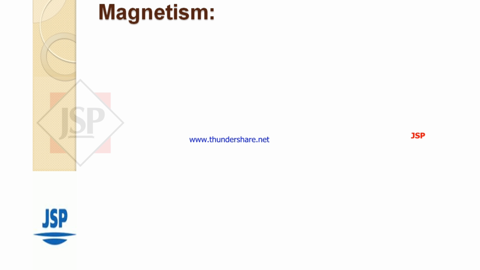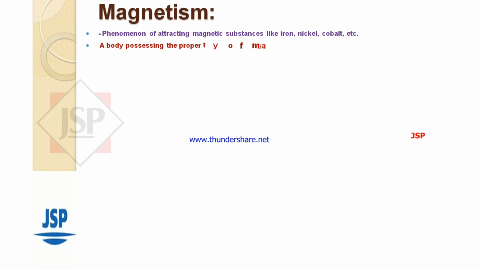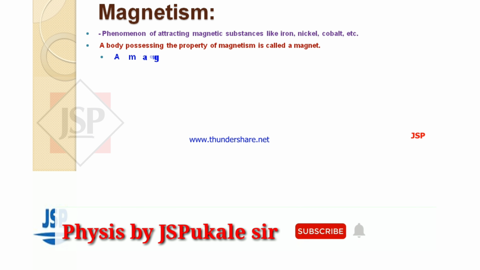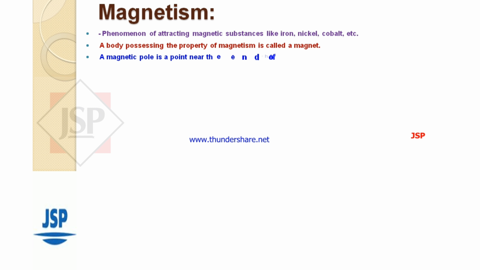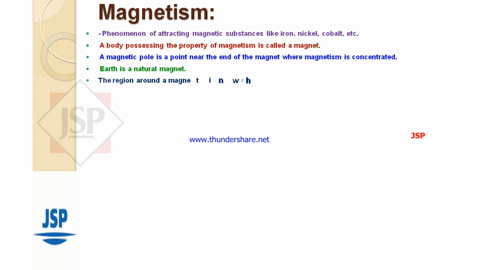Magnetism is the phenomenon of attracting magnetic substances like iron, nickel, cobalt, etc. A body possessing the property of magnetism is called a magnet. A magnetic pole is a point near the end of the magnet where magnetism is concentrated. Earth is a natural magnet. The region around a magnet in which it exerts forces on other magnets and on objects made of iron is a magnetic field.